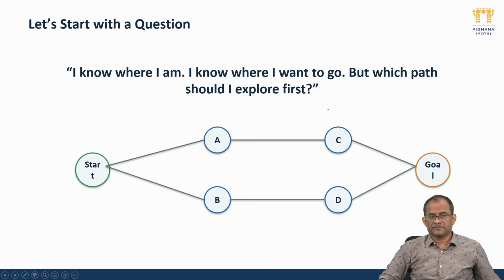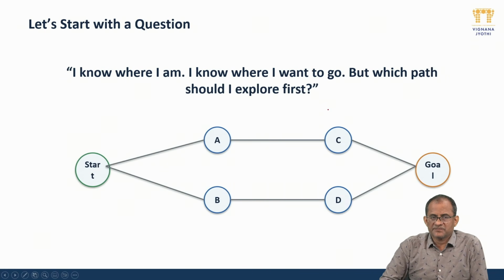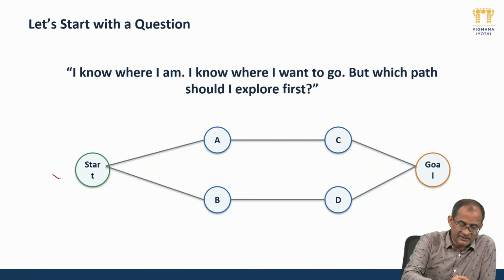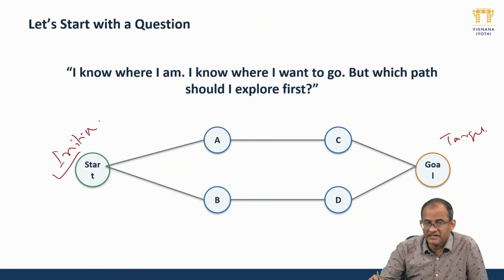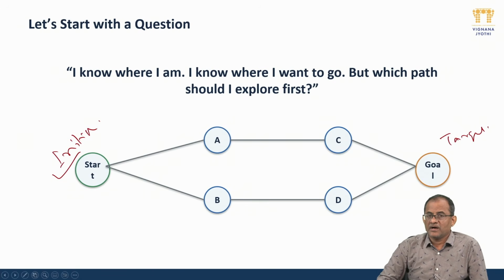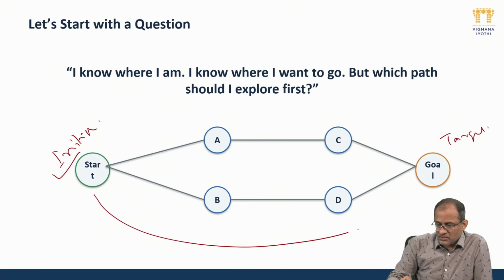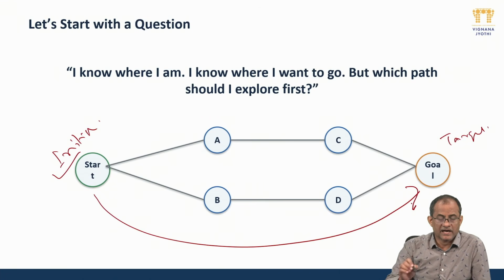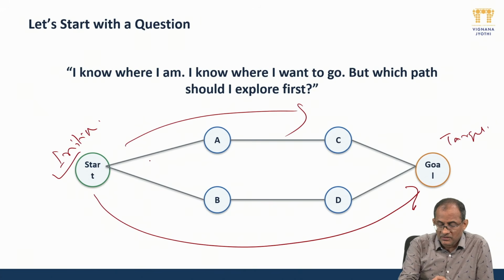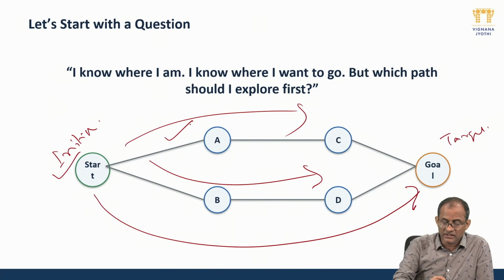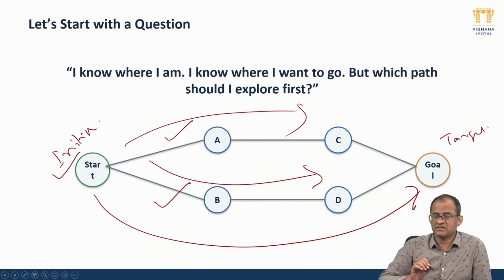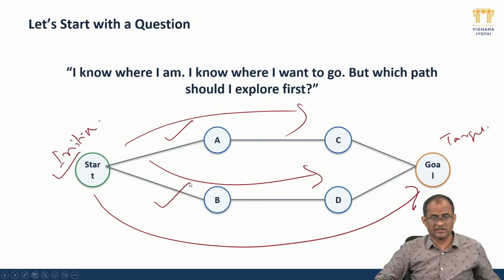Now, this is an example. I am here at the start position. This is my initial position, and this is my target, known as the goal position. Now, I know I have to go from start to goal, but I don't know whether I'll go this way or this way. This becomes a bigger question, whether this one is a good one or this one is a good one. There your decision making comes into the picture and AI plays the role there.